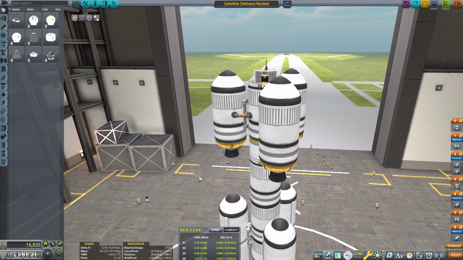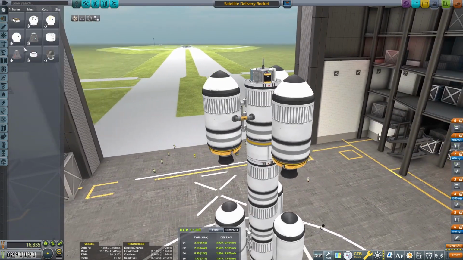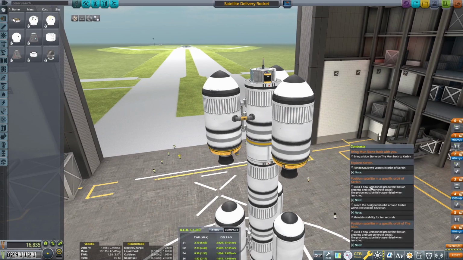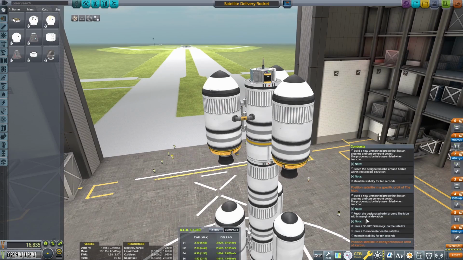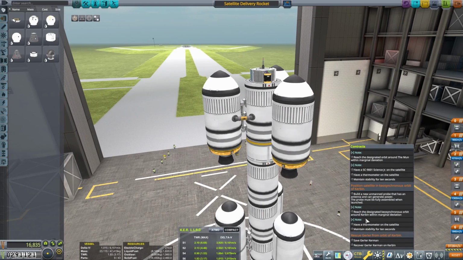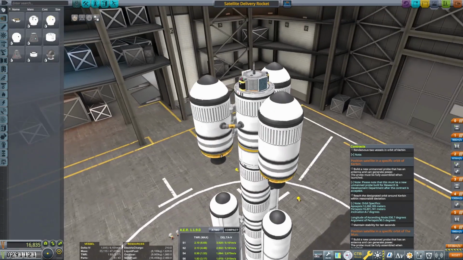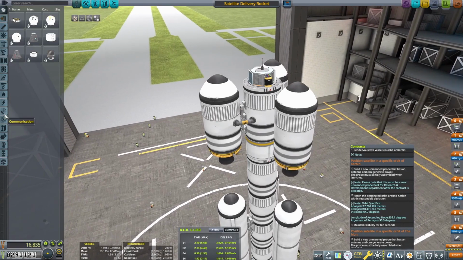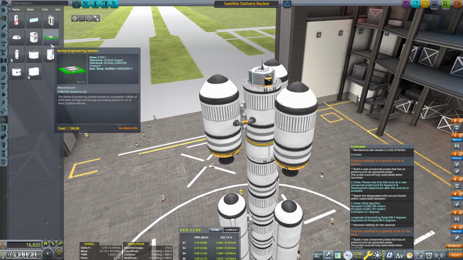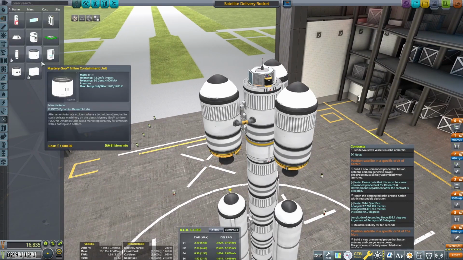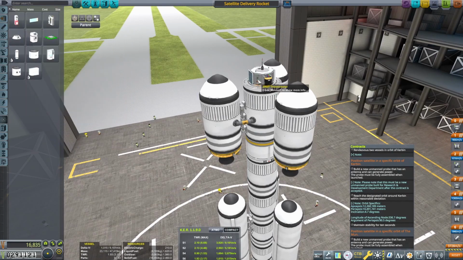SDR. I just realized that we actually need a thermometer on this thing. Because if you check the quest, or the mission, let's see, where is it? Position a satellite in geosynchronous orbit. So this one, have a thermometer on the satellite. Yeah. So science. And thermometer. We could just put one right here.